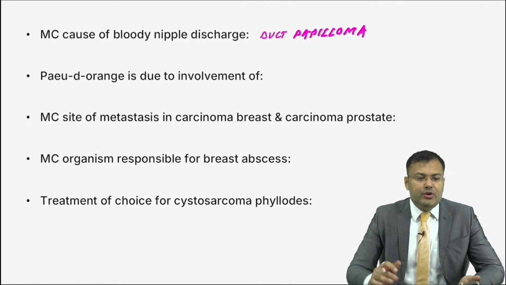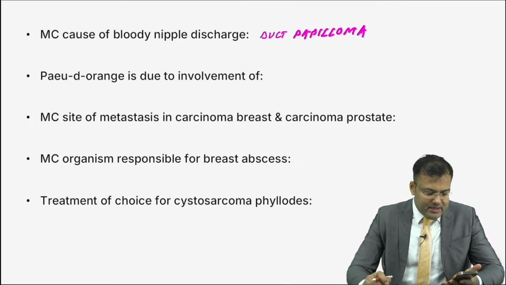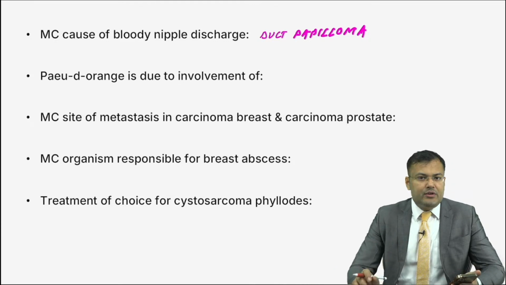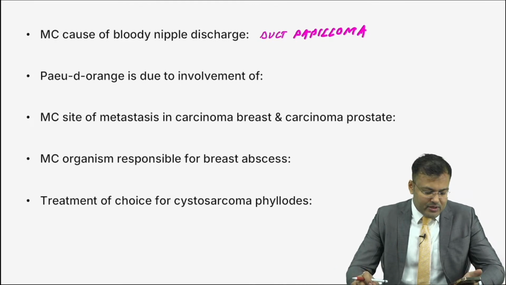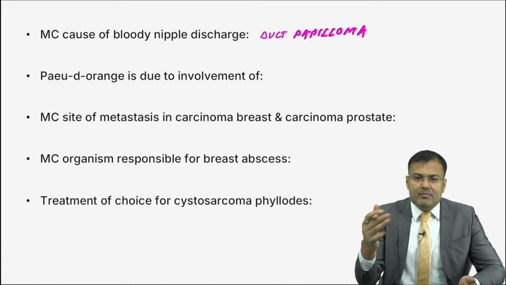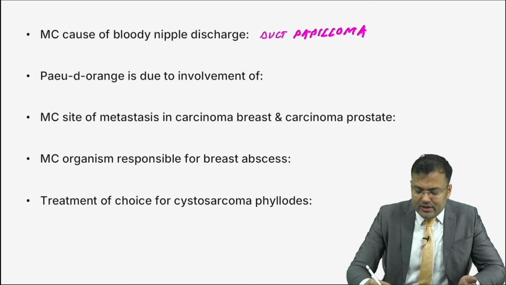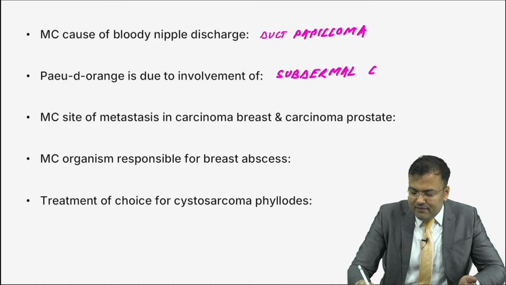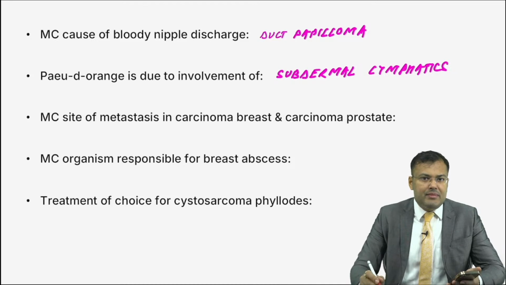Peau d'orange is due to involvement of its structure. So it is involvement of, very good, Sarath, Jishan Khan, Kalai, very good. So peau d'orange is because of involvement of subdermal lymphatics. So there is lymphatic permeation by tumor cells. That's why there is cutaneous edema and that is known as peau d'orange. Clear?